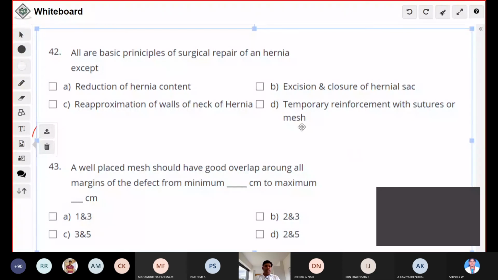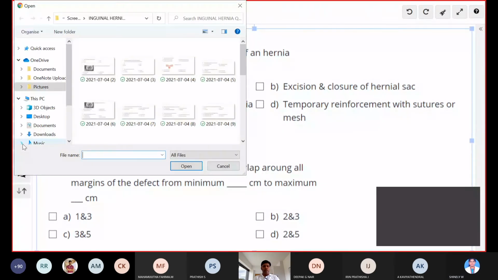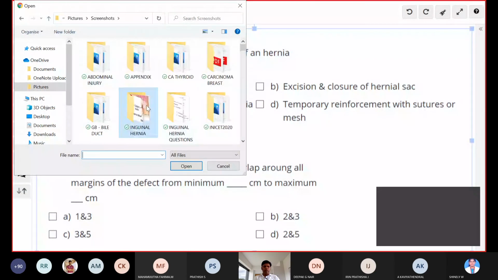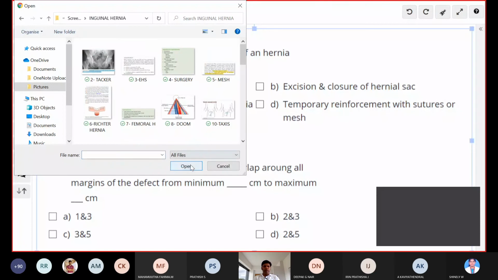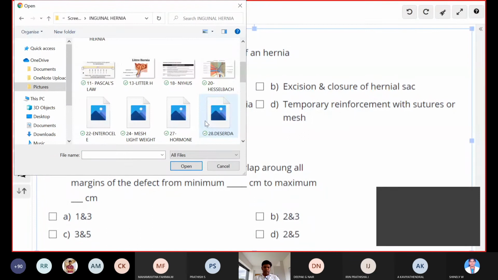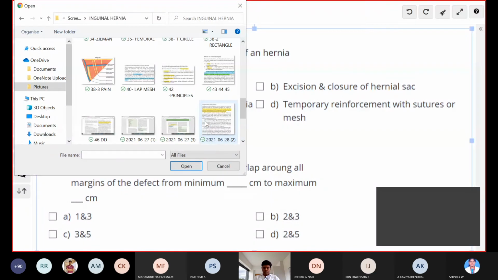The answer for this question is temporary reinforcement. You should do a permanent reinforcement, not the temporary one. You try to do the permanent reinforcement so that the patient will benefit. If you do temporary reinforcement, the patient will get a recurrence.